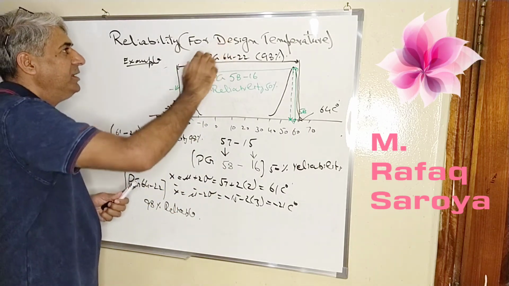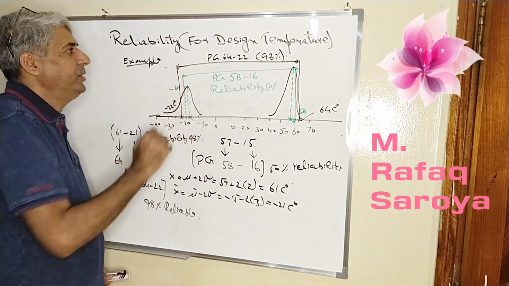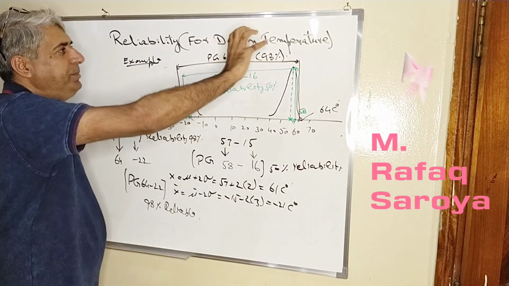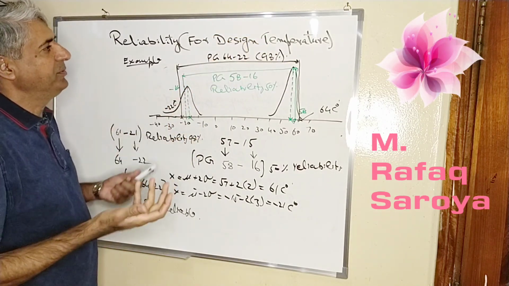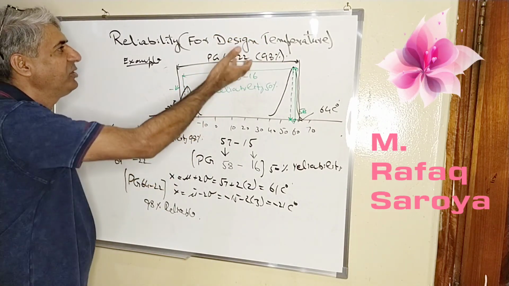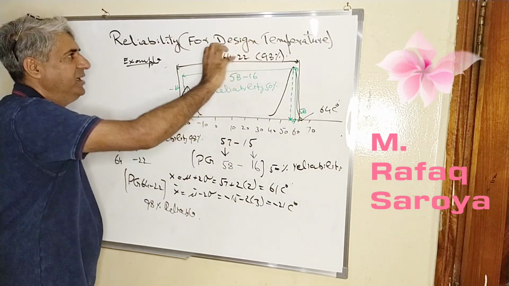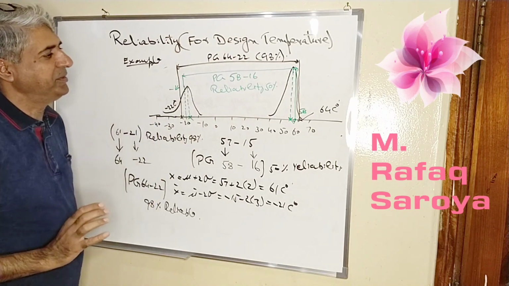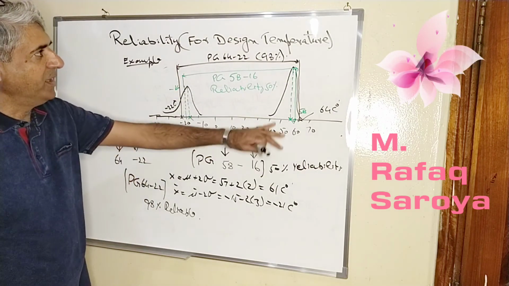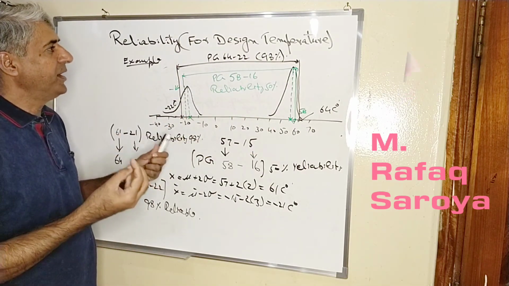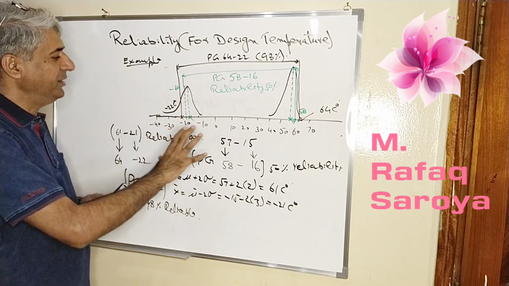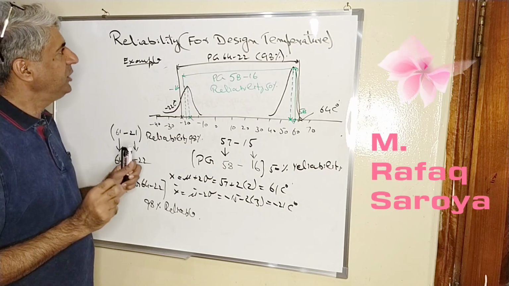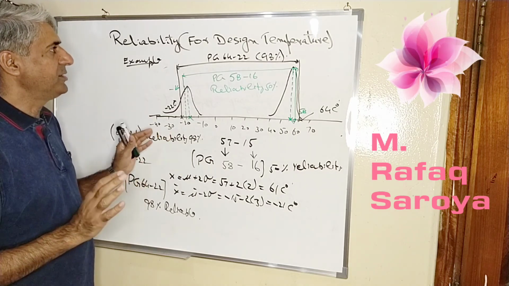Now this is more reliable as compared to this one, because it has gone to a very acceptable limit, where any type of fluctuation in the temperature is not going to exceed this limit. That is why it is known as more reliable. One is 50% reliable, and the other is 98% reliable. So this example I have given you. For all of you, try to understand how I have explained this to you, and if you have any query about this, you can ask me the question.